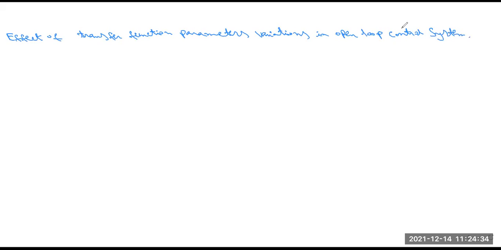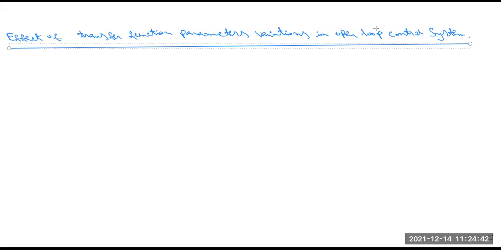Okay. So this is the topic: the effect of the transfer function's parameter variation in open loop control system.